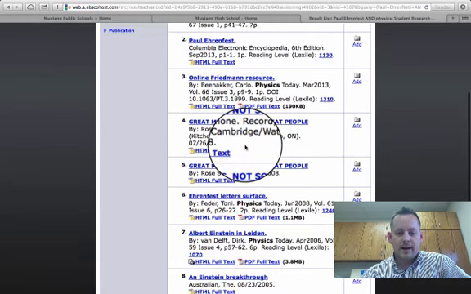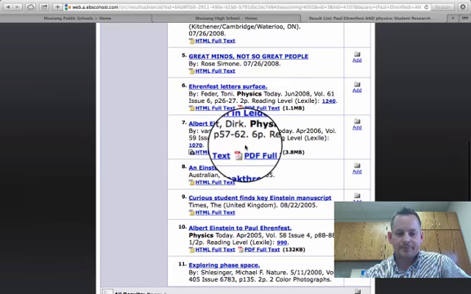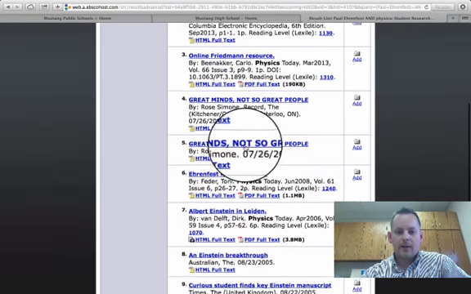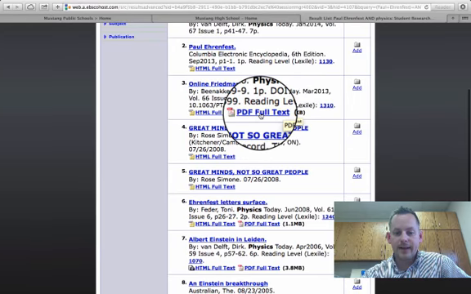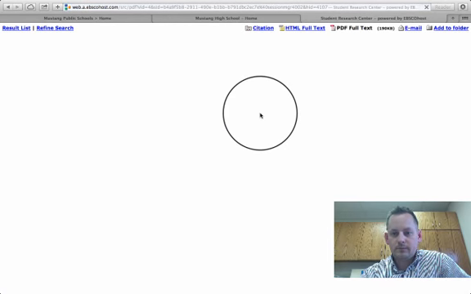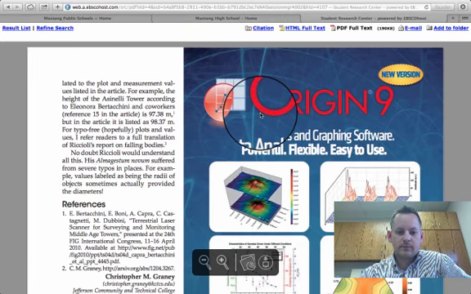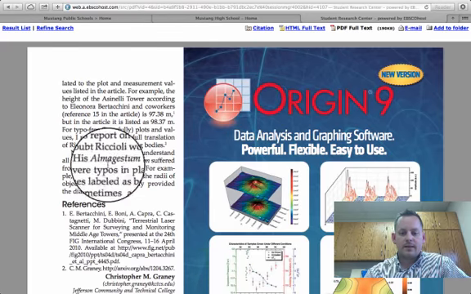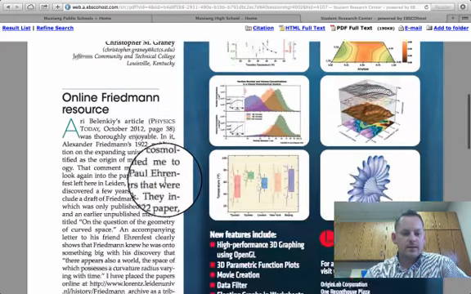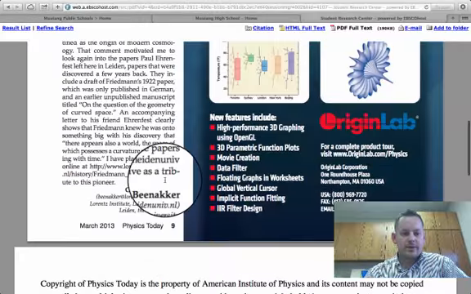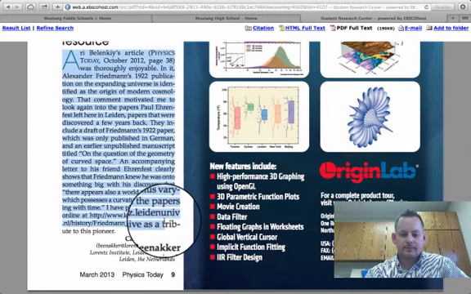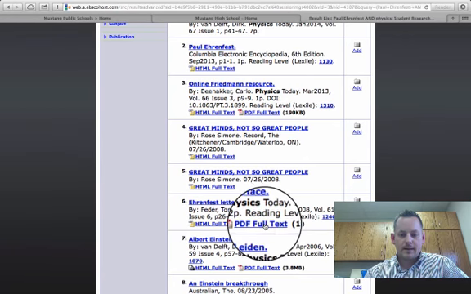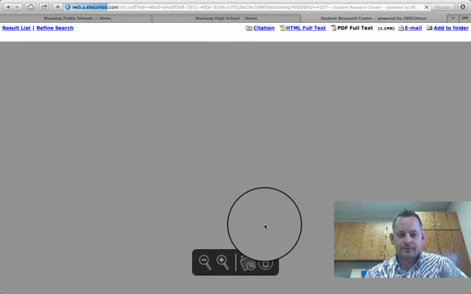Now you can see that a lot of options pull up. Ones I like to focus on are the ones that are called PDF full text. And then this would give you options on things that you could read about this person. Let's go down here and look at this one.